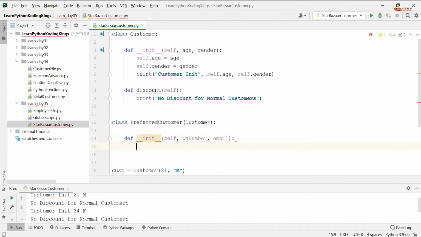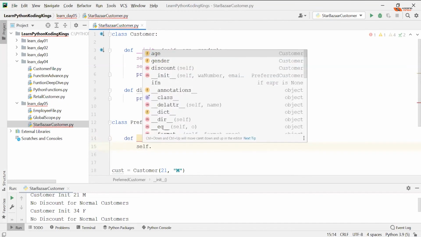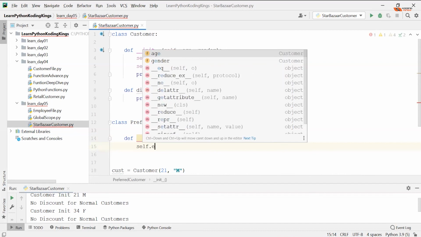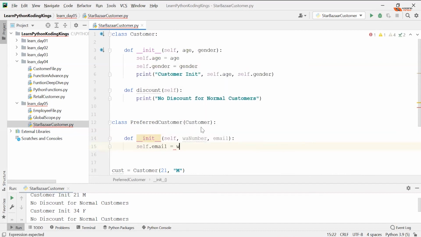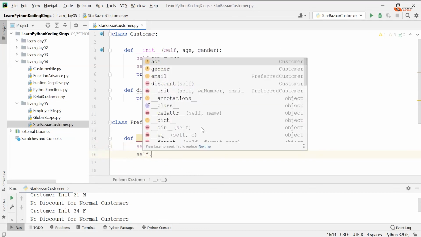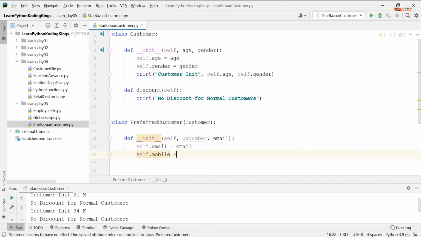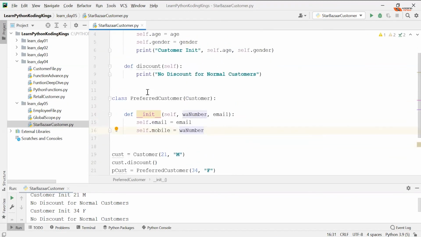With this, what you do, self dot email equals email, and self dot mobile equals WA number. And here you will say preferred customer init. What's happening? Preferred customer init.